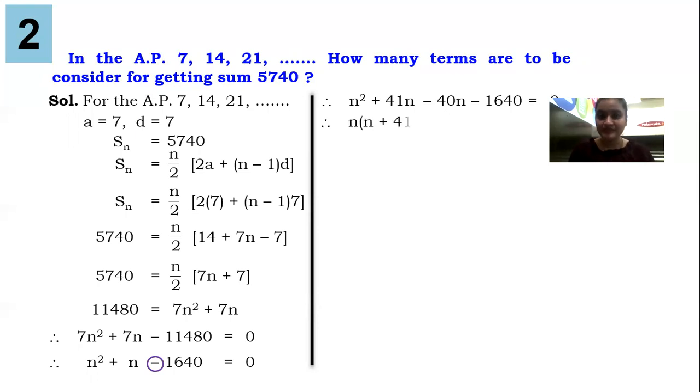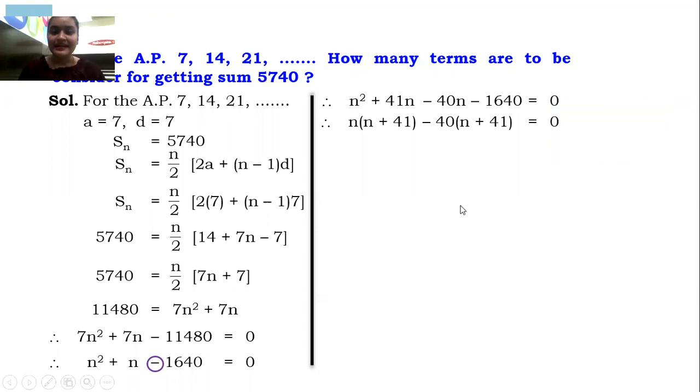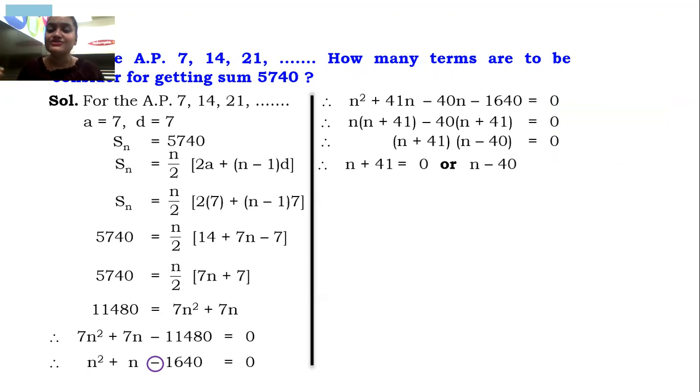n will be common, so inside the bracket it will be n plus 41. Minus will come as it is. 40 is common, inside the bracket it will be n plus 41. Now guys, over here let's consider the calculation part. n plus 41, the common bracket will come once and the uncommon bracket will come once. n plus 41 is equal to 0 or n minus 40 is equal to 0.